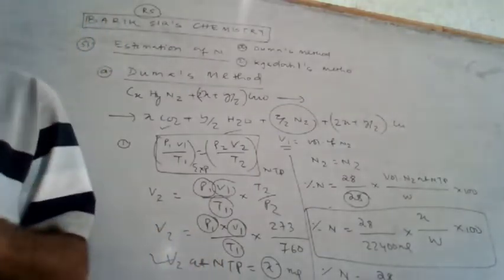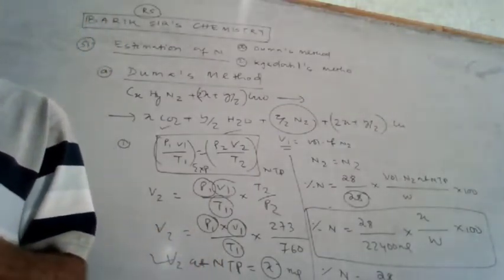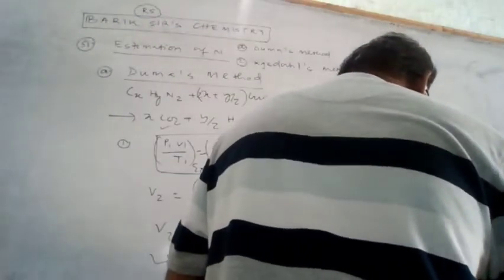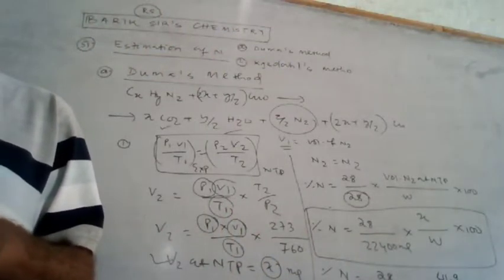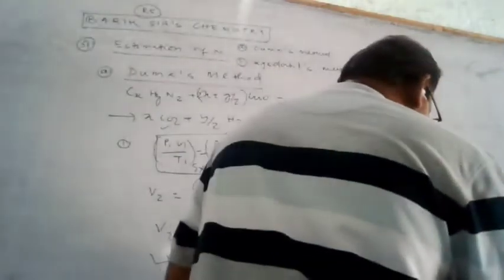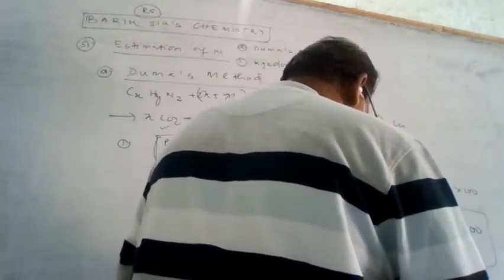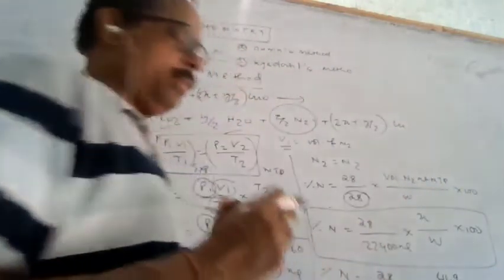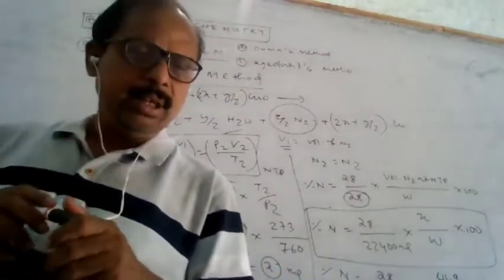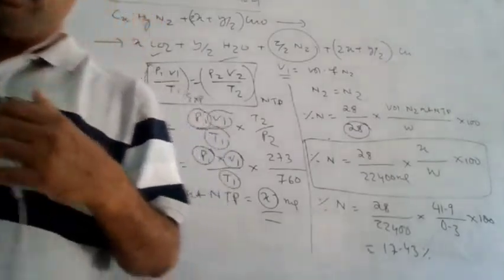The volume at NTP is given as 41.9, and the mass of the organic compound is given as 0.3 gram, into 100. So that is equal to 17.43 percent of nitrogen. That is very easy to calculate, no problem.